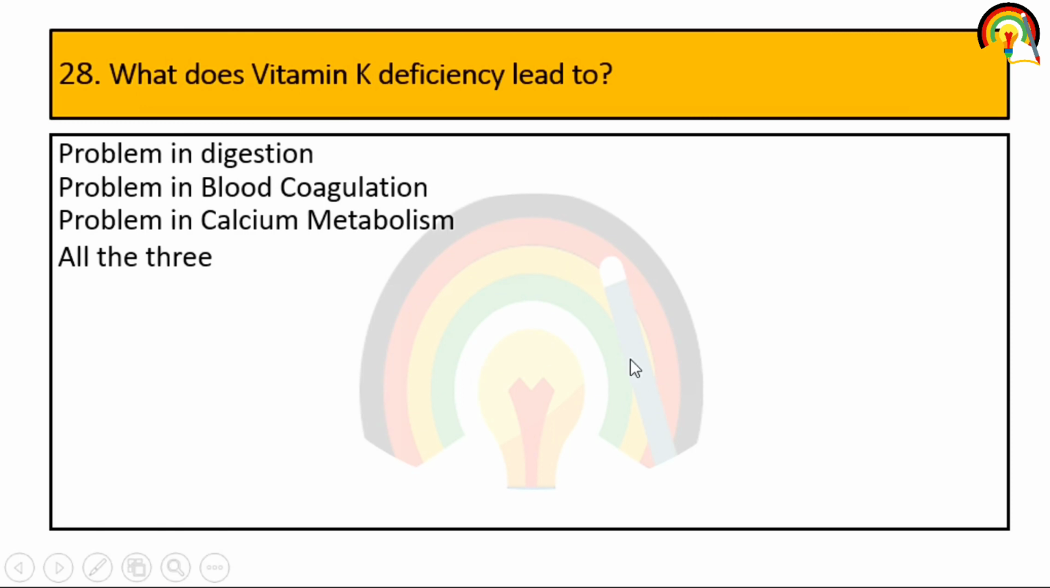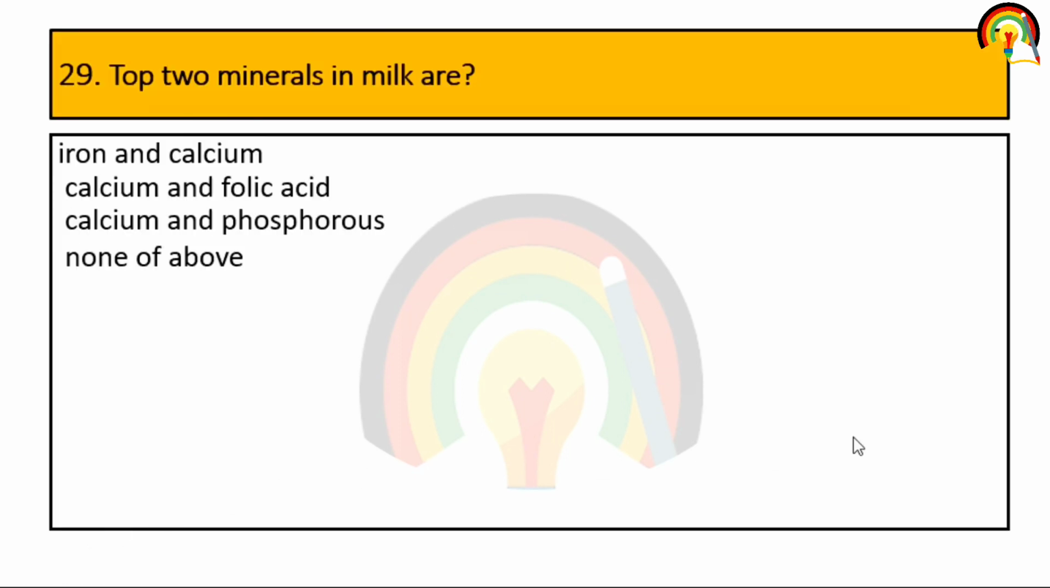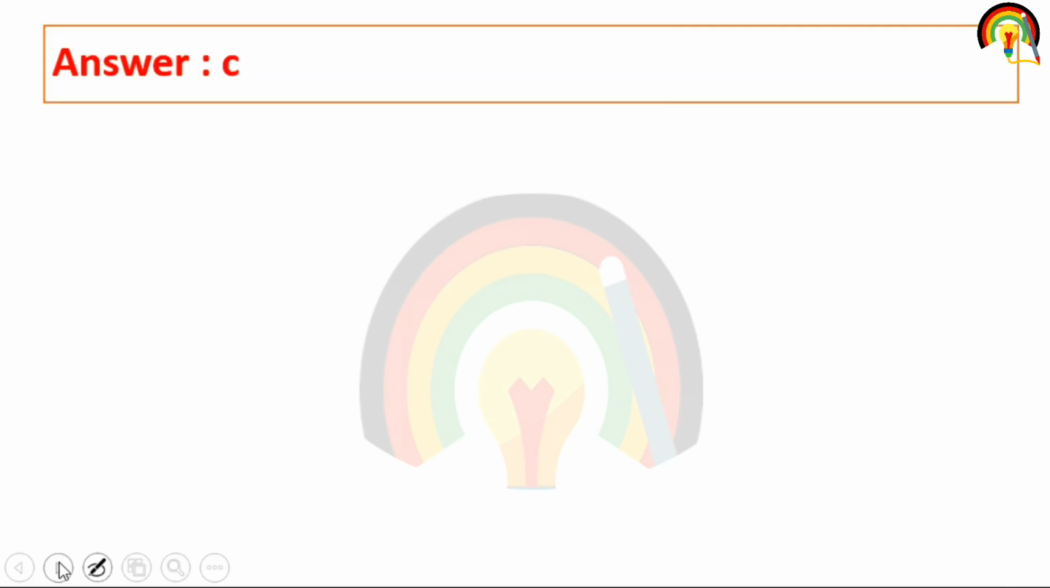Next. What does vitamin K deficiency lead to? Star mark this question because it is also a very important question from your exam point of view. So what does vitamin K deficiency lead to? It leads to problems in blood coagulation or blood clotting, right? Next, top 2 minerals in milk are iron, calcium; calcium and folic acid; calcium and phosphorus; none of the above. So it is calcium and phosphorus.